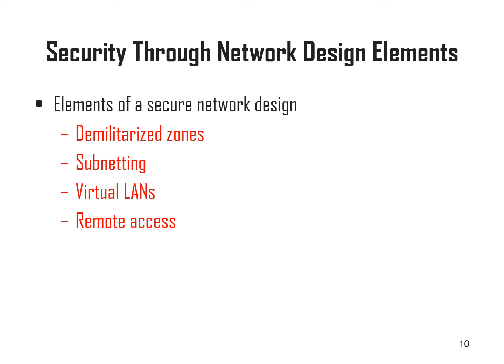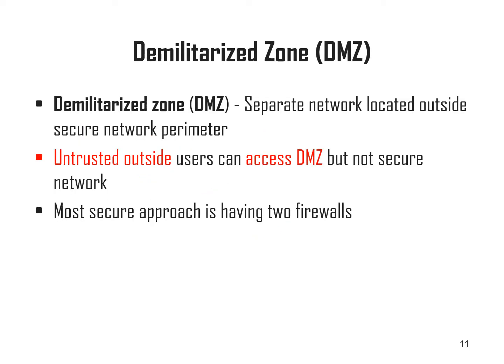So that was security through technologies. The next thing is security through network design elements. There is the demilitarized zone, subnetting, virtual LAN, and remote access. It's very simple. The DMZ, demilitarized zone, is a separate network located outside the secure network perimeter. Untrusted outside users can access the DMZ alone.